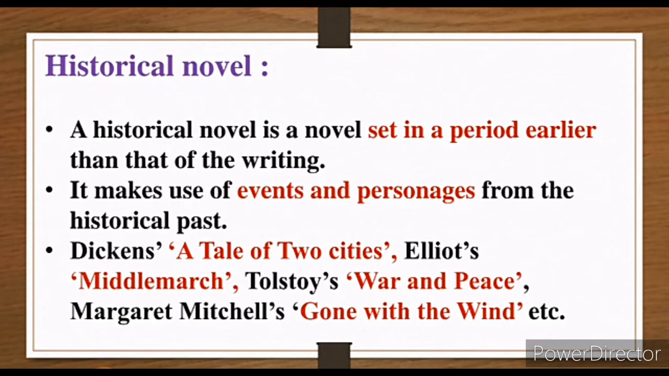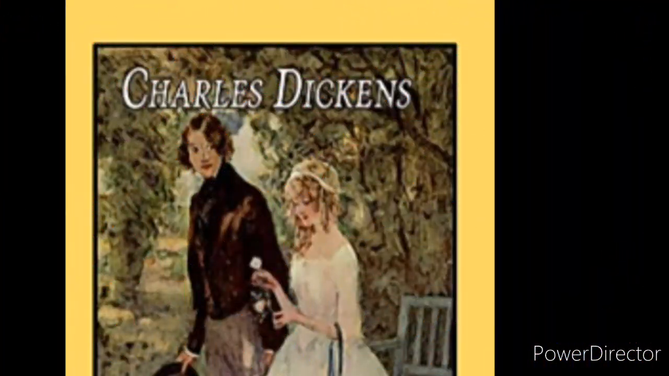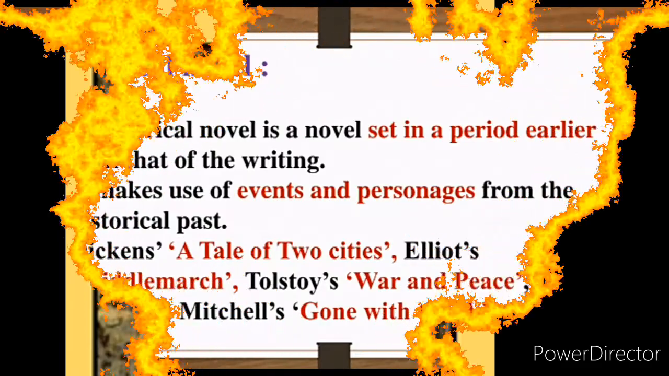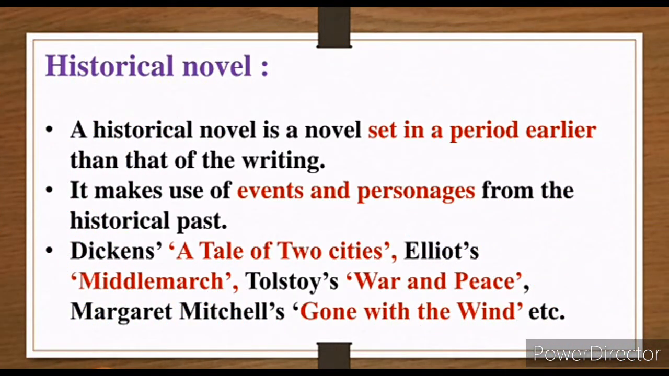As I had said, it of course takes a reference from history, meaning Chhatrapati Shivaji Maharaj, how he became the great warrior. The events and the facts are presented correctly. Whatever events had happened are presented correctly, but in a more decorative way. The important historical novels written in that period are as follows: Dickens' A Tale of Two Cities, Eliot's Middlemarch, Tolstoy's War and Peace, Margaret Mitchell's Gone with the Wind are the famous writings of the historical novel.